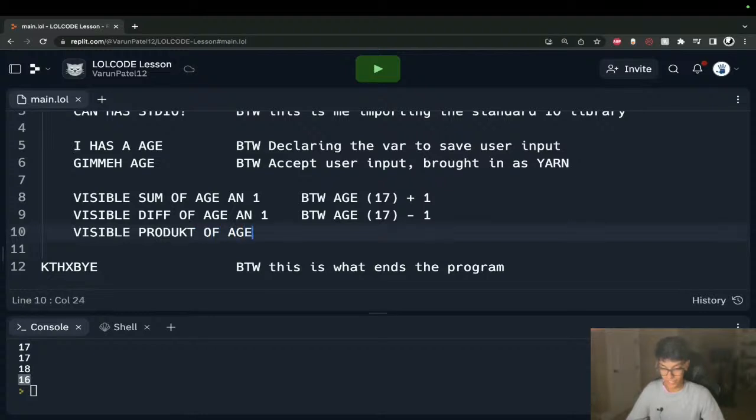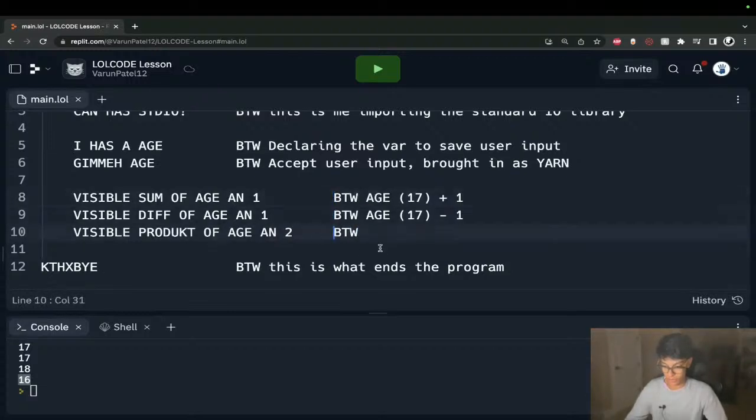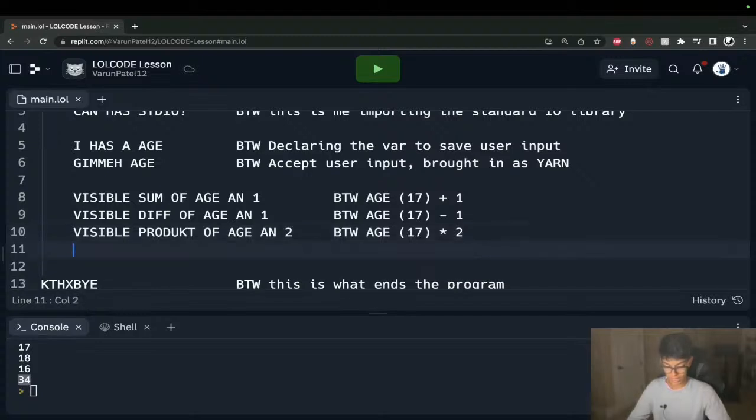of age and 2. So again, this is just me saying age, which is going to be 17, times 2. So hopefully 34. Run it. I'll type in 17. Boom, 34 right here. So we have our 18 from adding, we have our 16 from subtracting 1, and then we have our 34 from multiplying by 2.